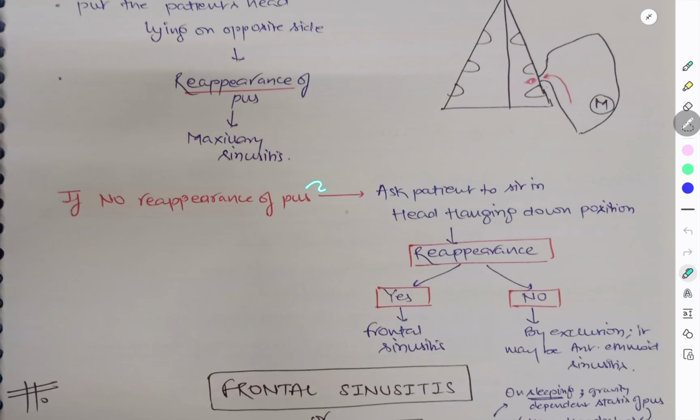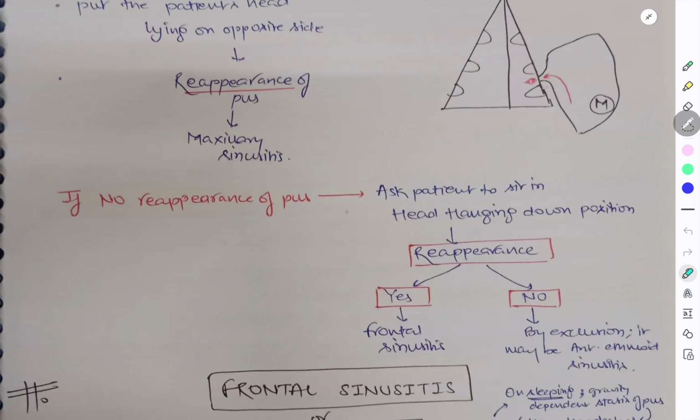Now, if there is no reappearance on tilting the head to either side, we ask the patient to sit in head hanging position. Now you can imagine the position of the sinuses. If you know it, then it is very easy to remember these tests. If the patient is in head hanging position and there is reappearance of pus, you can say that it is from the frontal sinusitis.